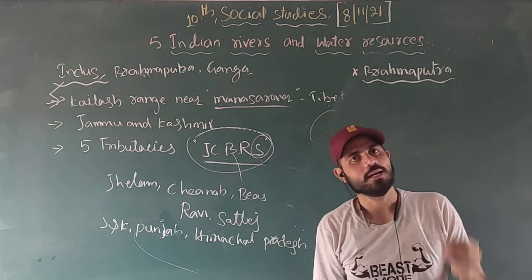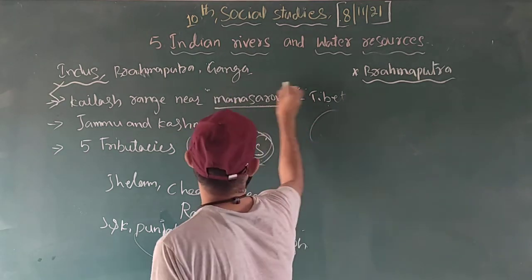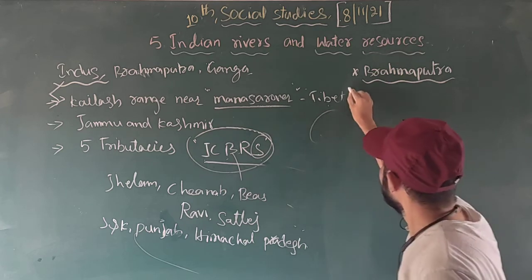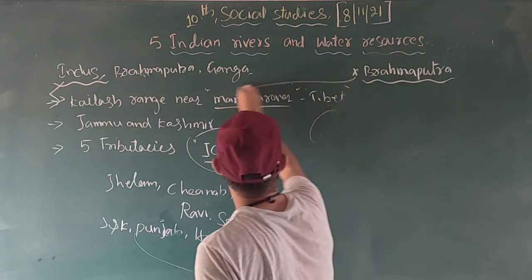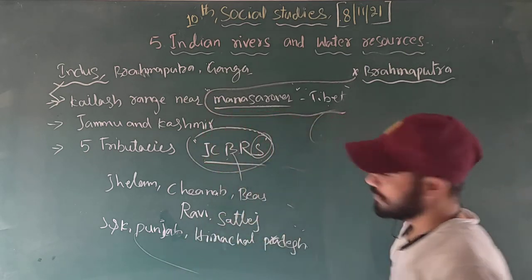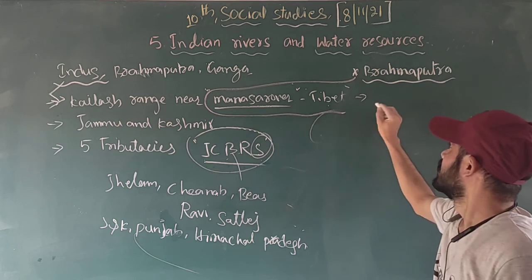The river Indus originated near Manas Sarovar in Tibet, and the Brahmaputra also originated near Manas Sarovar.